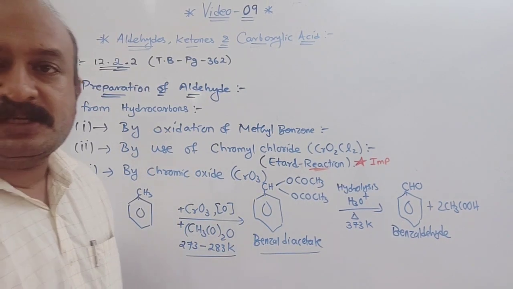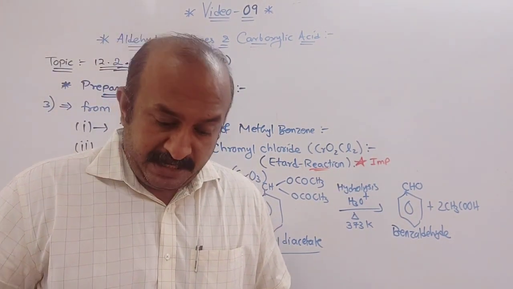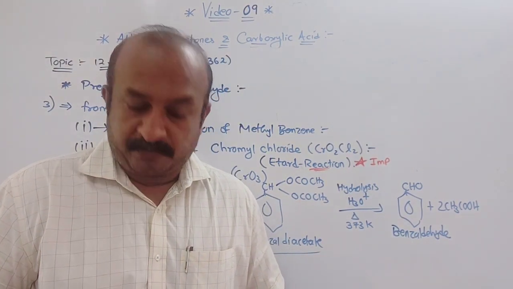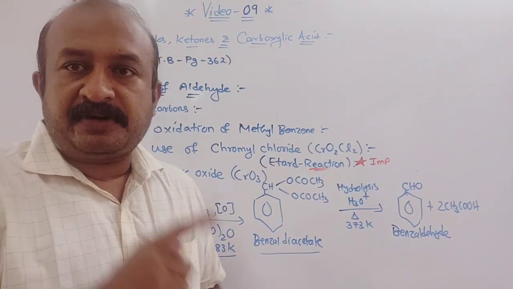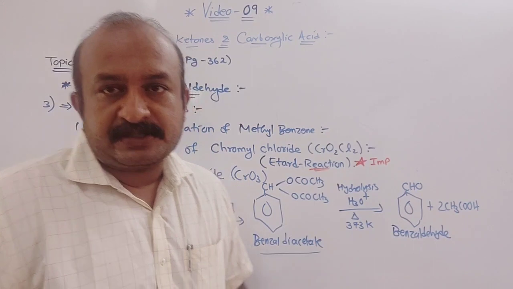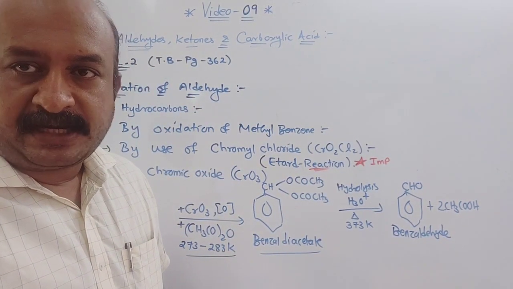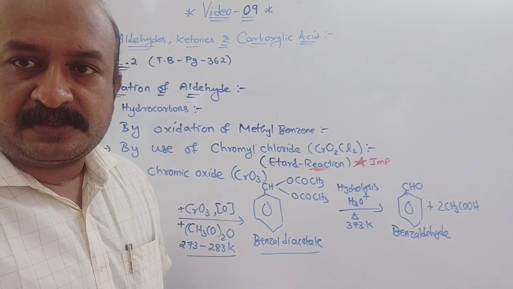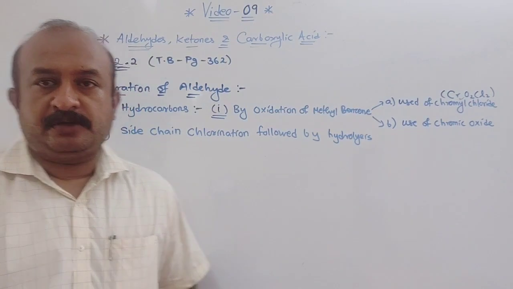Now the second one is a different type, but it is also preparation of aldehyde only, by side chain chlorination. What is the word given? Side chain chlorination. A different type is the Gattermann-Koch reaction, that we are going to discuss next. So, preparation of aldehyde by side chain substitution is what we are seeing.